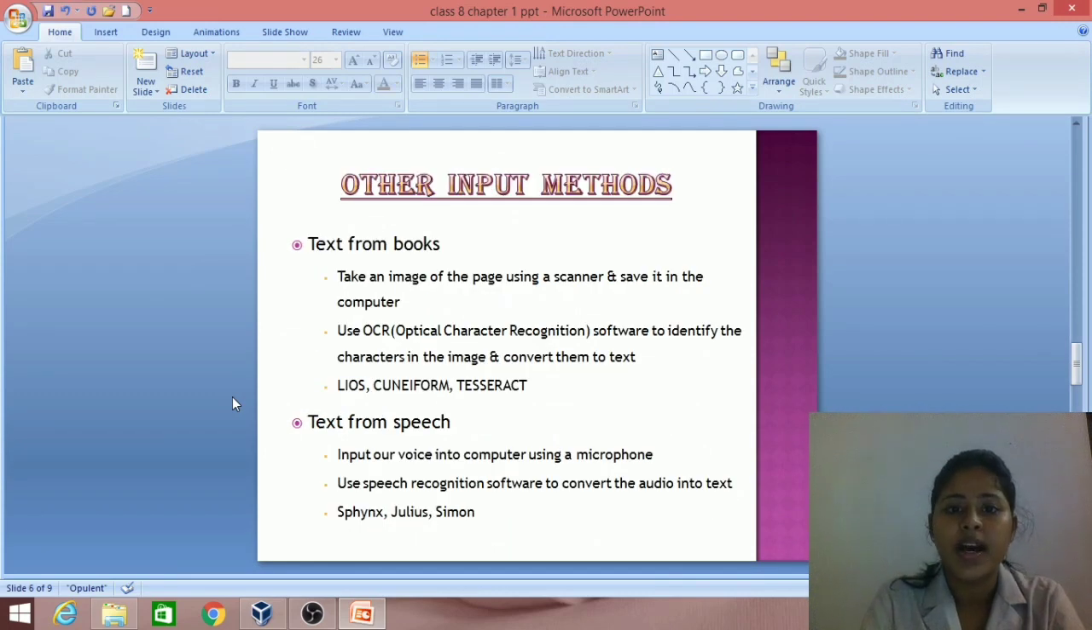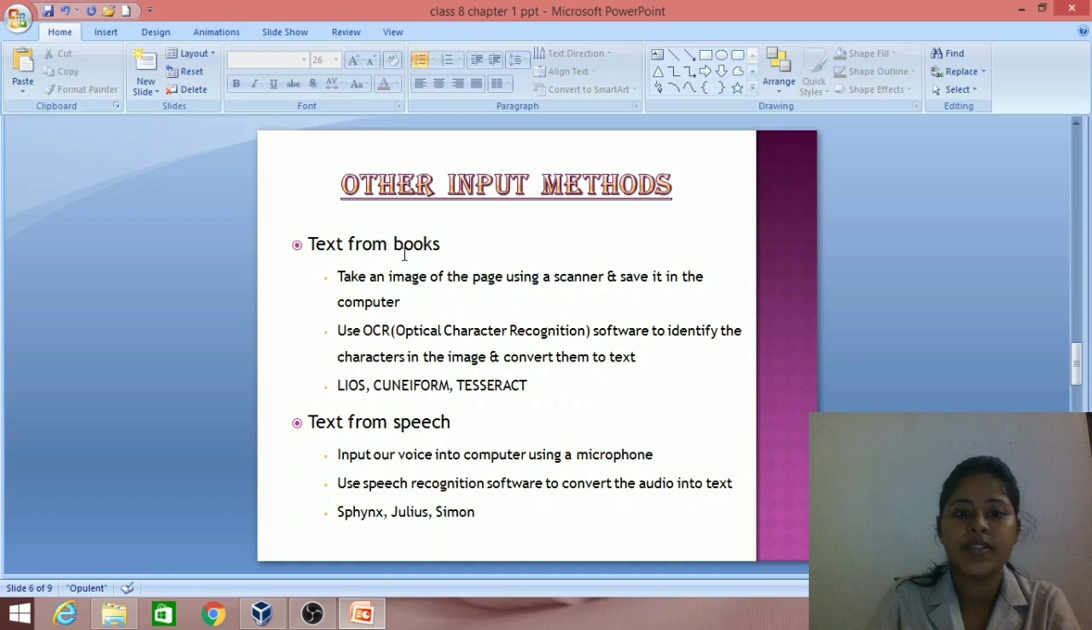Our next topic is other input methods. There are many people around us who cannot type using keyboard, and there are some people who cannot read what is displayed on the monitor. So how such people can use computer? There are several methods. First one is text from books and second method is text from speech. Now let's see what these are.